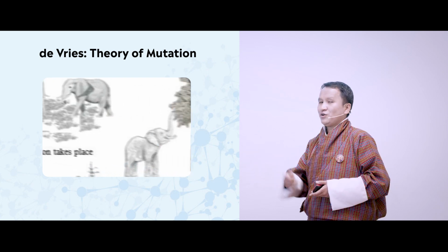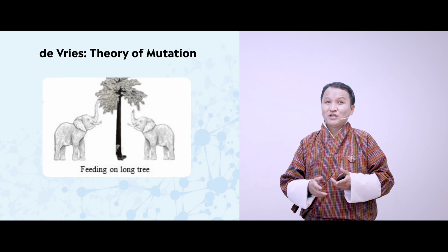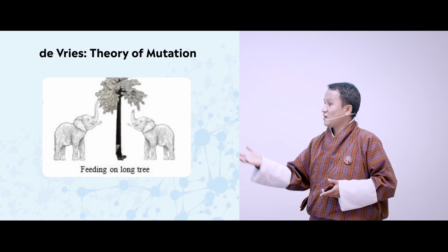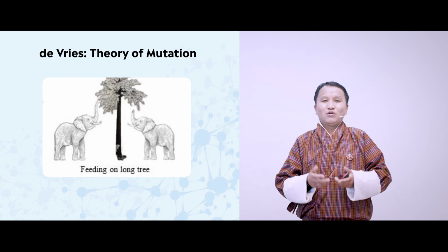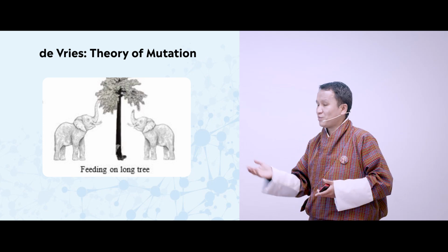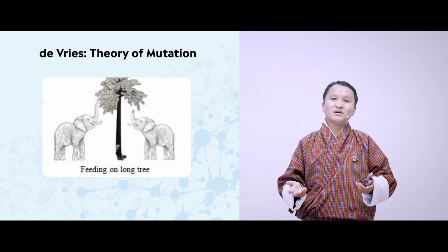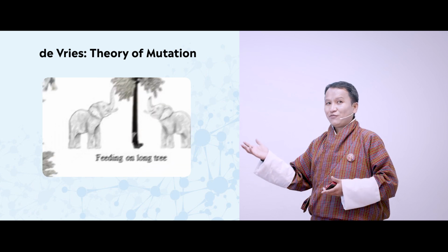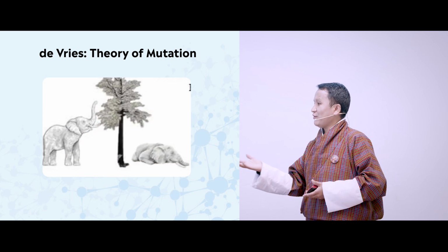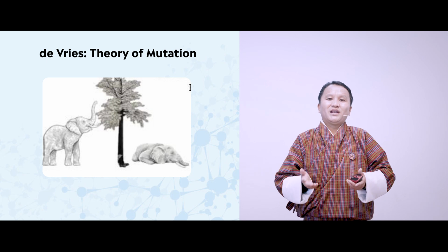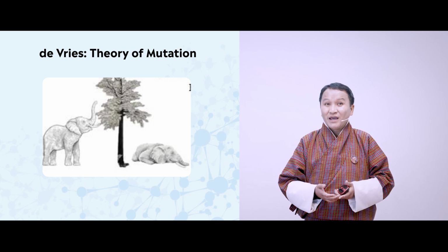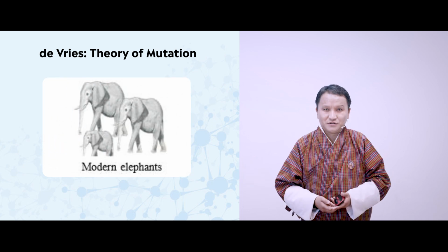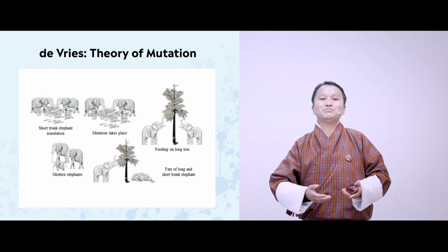Now in the third picture, you could see both the elephants trying to feed on the lowest branch of a tall tree, and here you could see the elephant with the long trunk is able to reach the lowest branch, while the elephant with the short trunk cannot reach the branches. And in the fourth picture, you could see the elephant with the short trunk has died, while the elephant with the long trunk is surviving. And in the fifth picture, you could see all the elephants with long trunks. Now, what can you conclude from this picture?